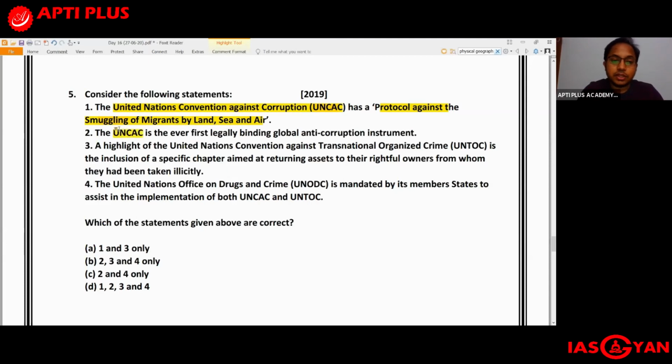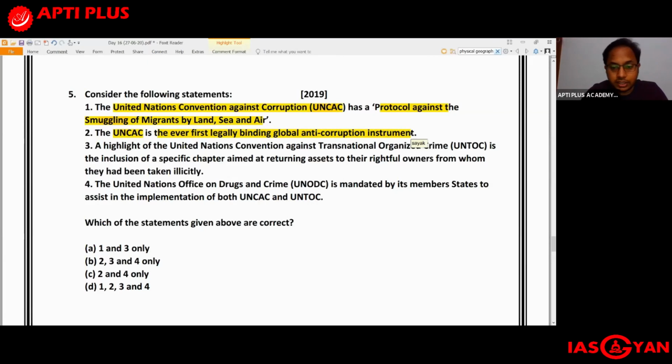The second statement, United Nations Convention Against Corruption, UNCAC, is the first ever legally binding global anti-corruption instrument. Now, is that correct? Yes.